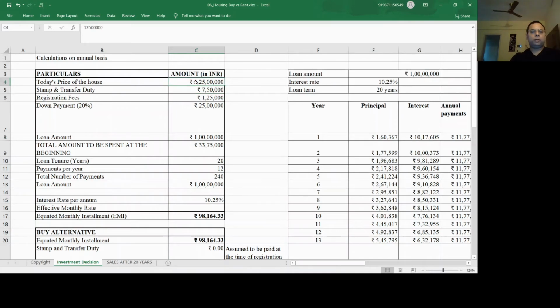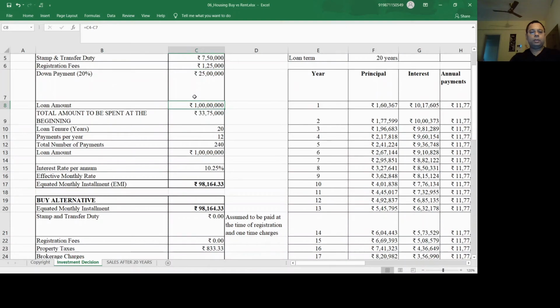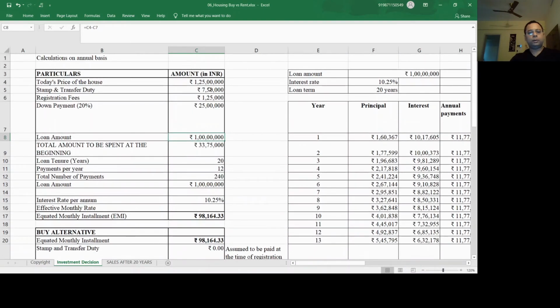So for purchasing, the value of the house is about 1.25 cr. Then for purchasing, the stamp duty and registration fees need to be paid, and the down payment of 25 lakhs also needs to be paid. So the loan amount that he needs to take is the remaining 1 crore.